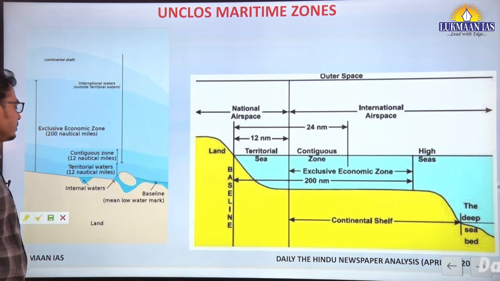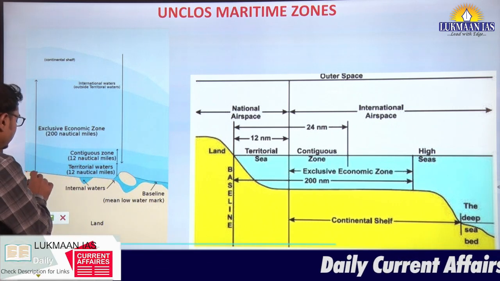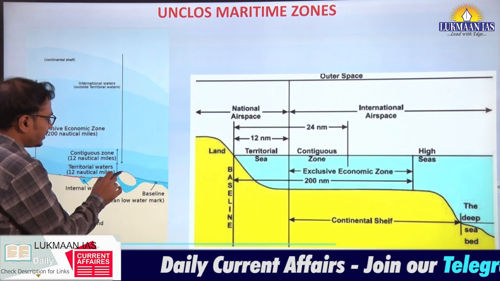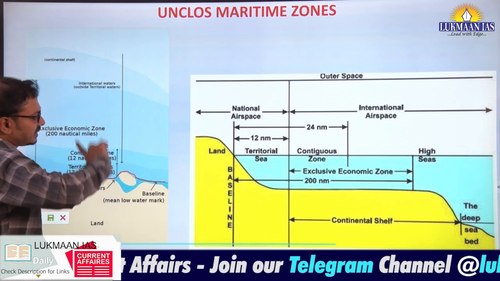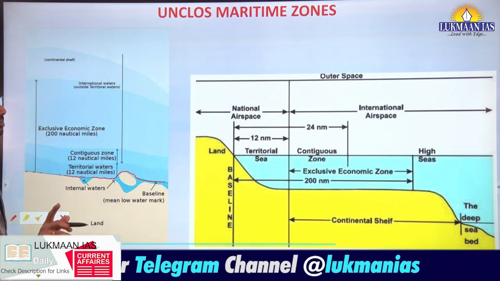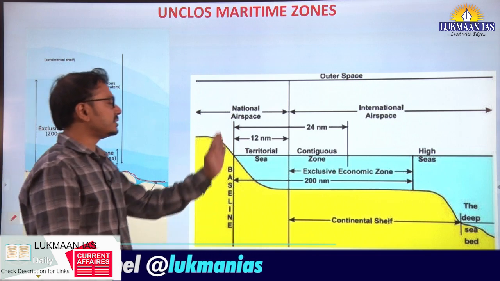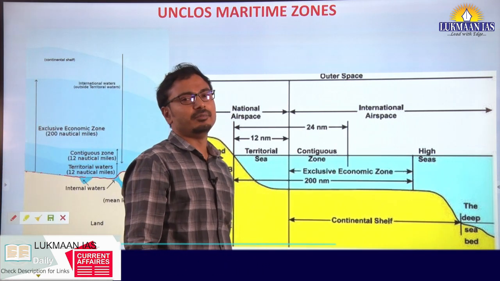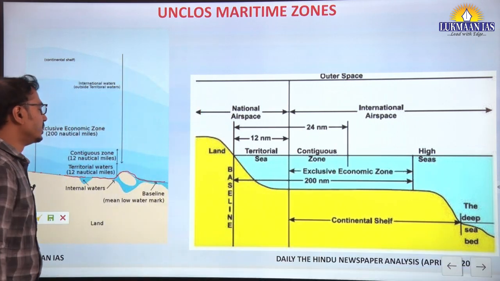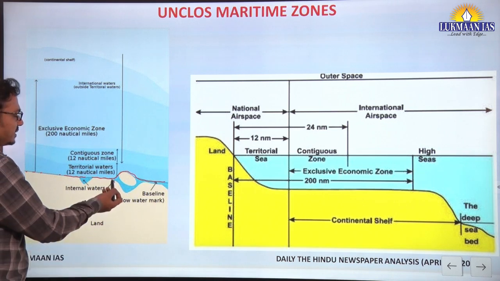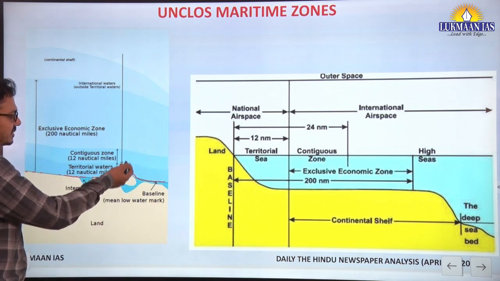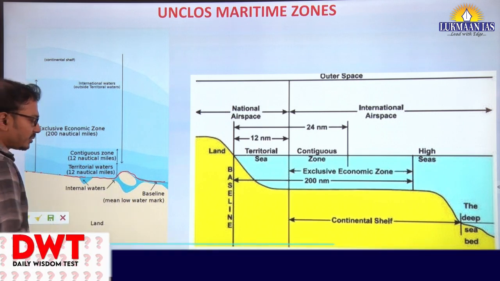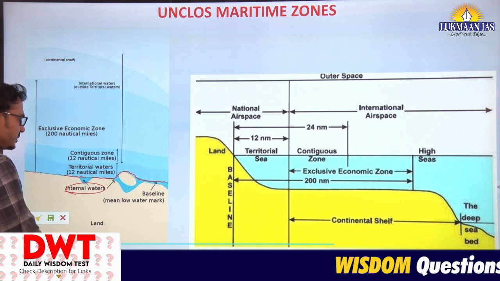There is a baseline, this dotted line, and all the distances for the different zones are measured from the baseline. First, the waters from the baseline towards the land are called internal waters.